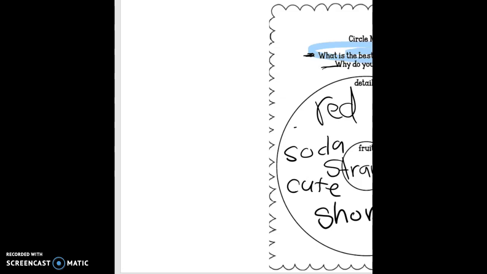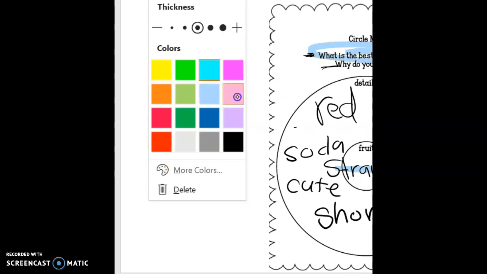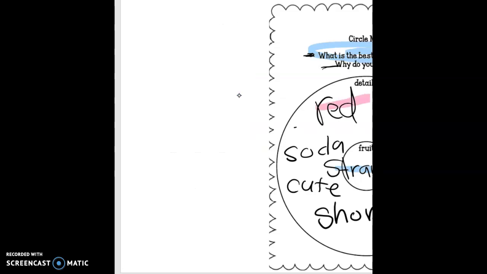So as you can see, for strawberries, I have put many different details. I put that they're red, that they're sweet, that I have a soda that is strawberry. I think that they're cute because they're small, and I like strawberry shortcakes. That's all you need to do for today is come up with the details. Now, tomorrow we'll be filling in a graphic organizer, so you'll be coming up with actual sentences for these details. So instead of just saying red, you'll say, the reason I think strawberries are the best is because I love the color red, or because I think that they're cute, or they're sweet. We'll come up with some sentences tomorrow.